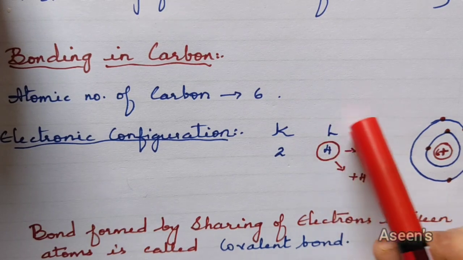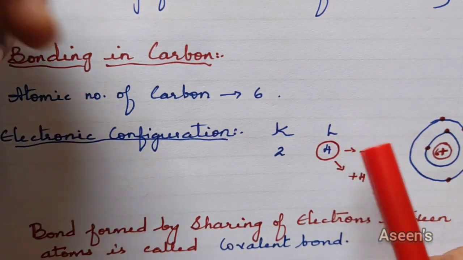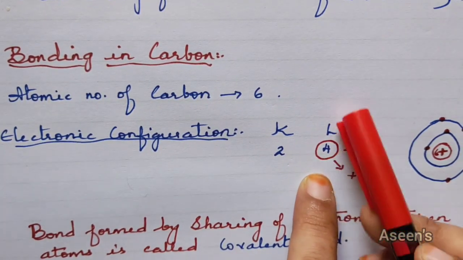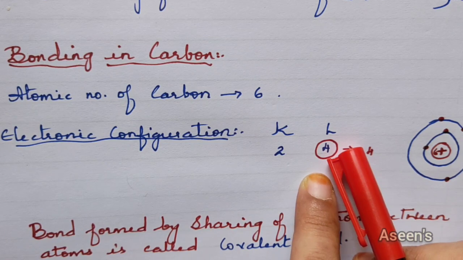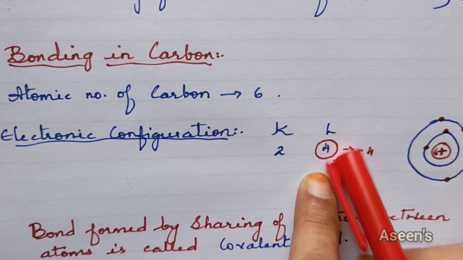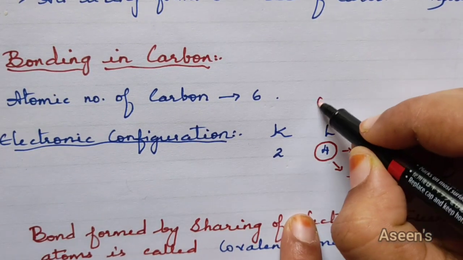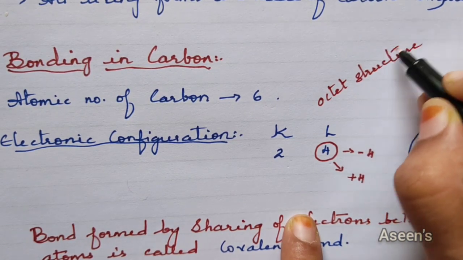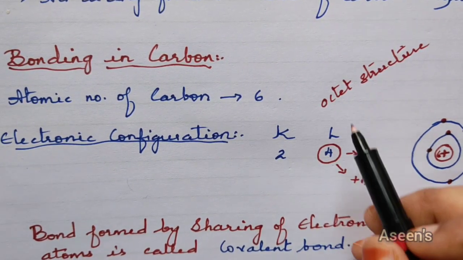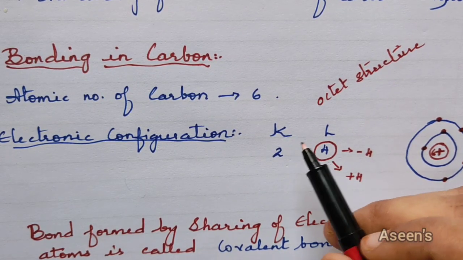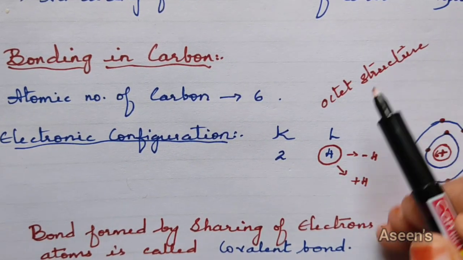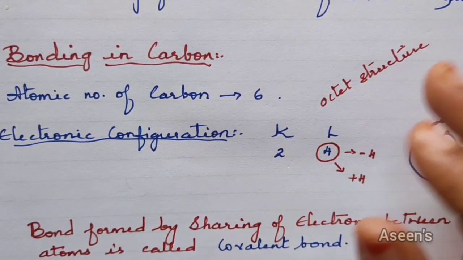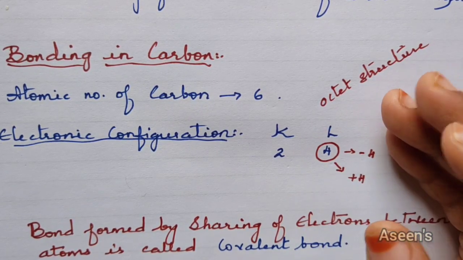So after the K shell, whatever shells come on, each can take a maximum of 8 electrons. But here we have got only 4. Now what is this 8 electrons? It is a stable structure, what we call the octet structure. We are going to talk about this in detail in the chapter periodic classification. So whenever a shell other than K, the upper shells, has got 8 electrons, then they are the stable ones. They don't need anybody, and they are not going to give electrons away either.